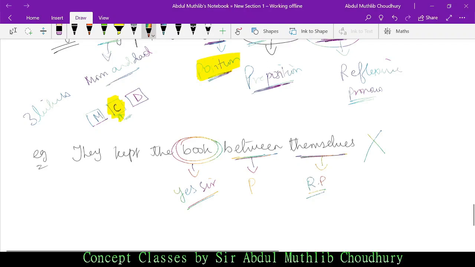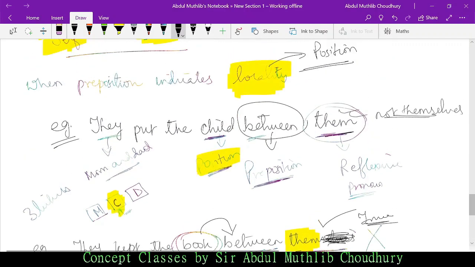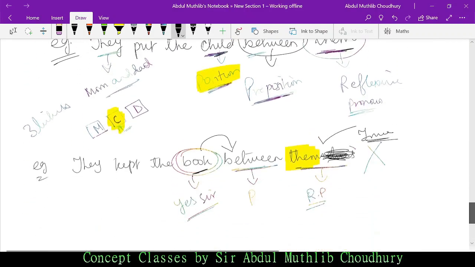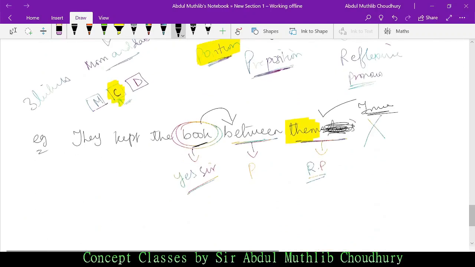The reflexive pronoun will have them, not themselves. If I cut themselves, then the sentence becomes true. The book is occupying a position. When a thing or a person occupies a position, in case of reflexive pronoun, we use them.